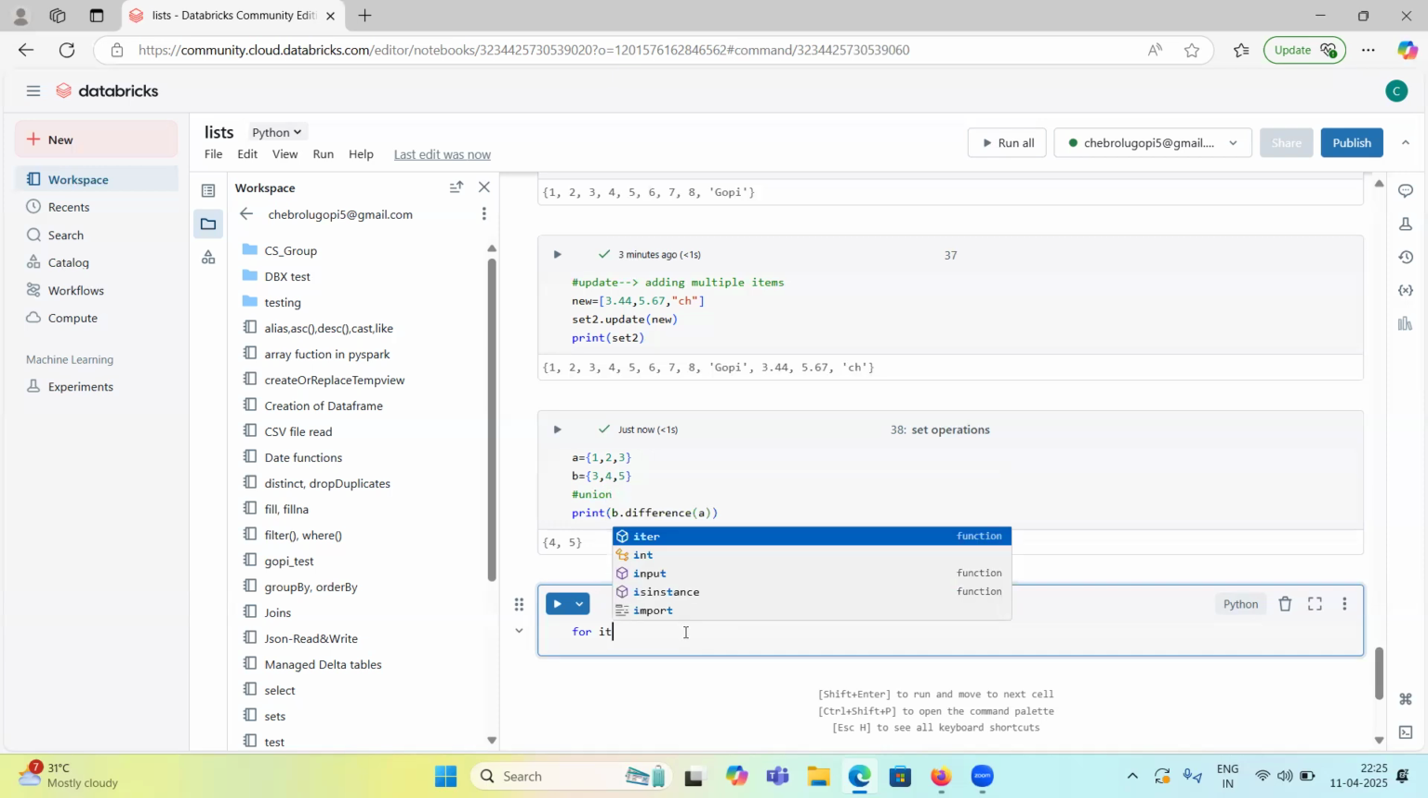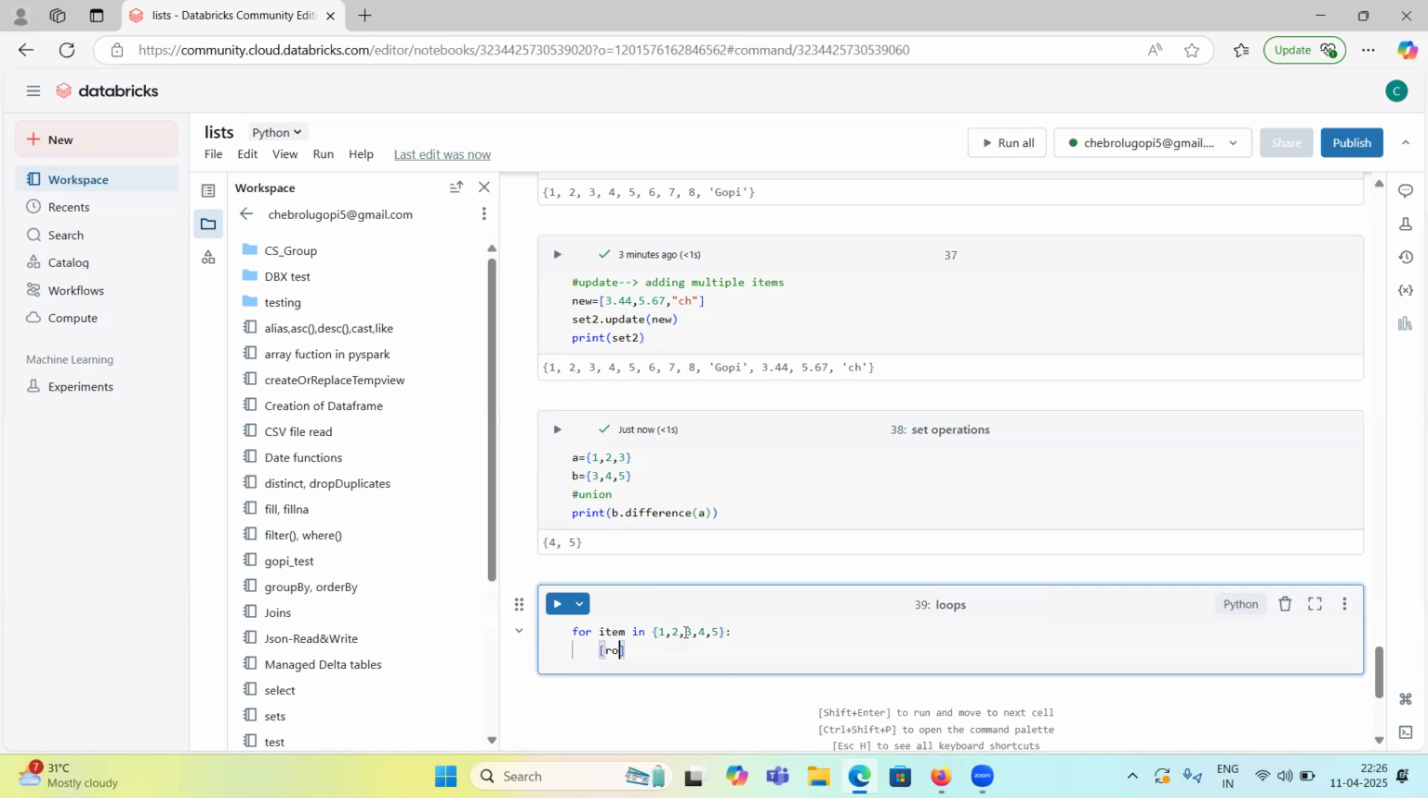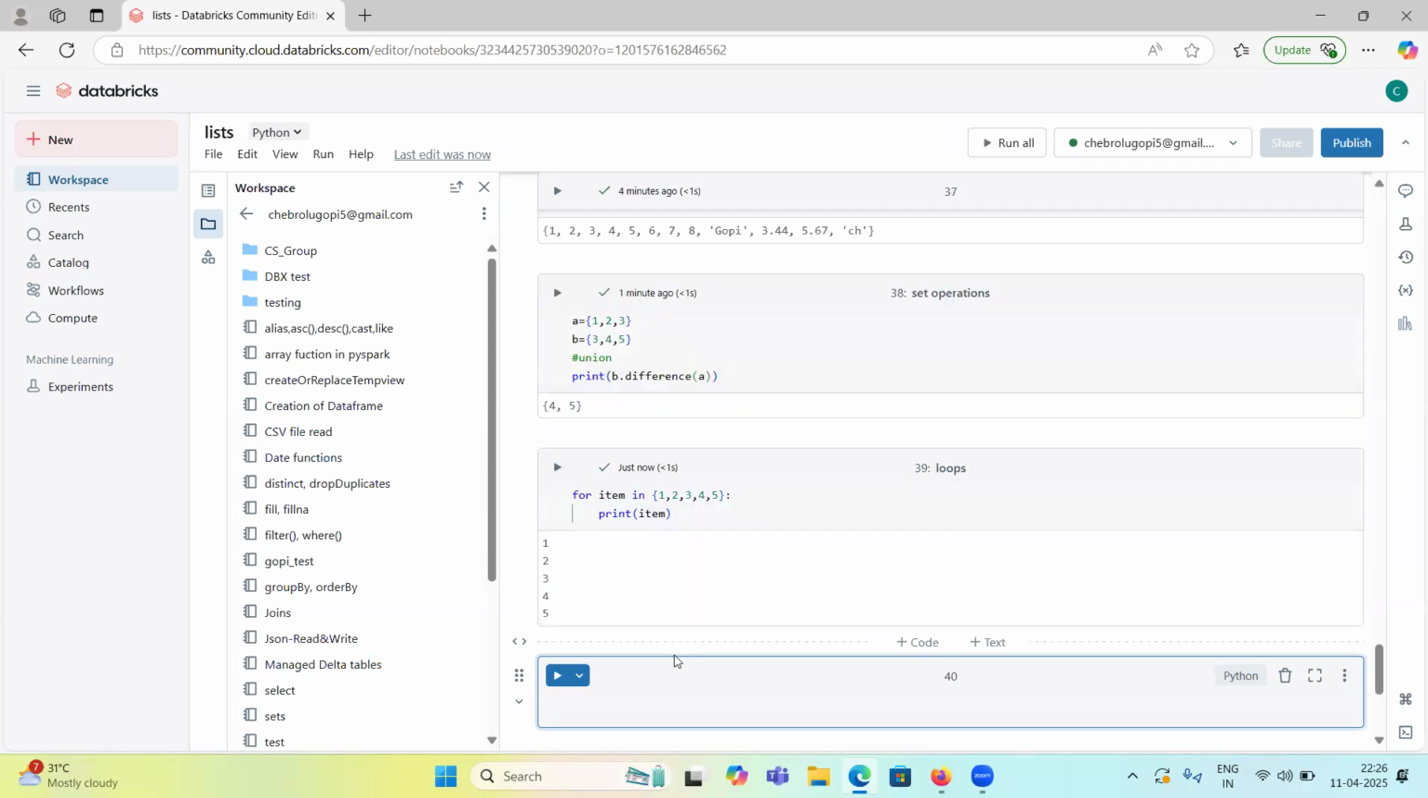So we have seen it. For item in set, this set 1, 2, 3, 4, 5. For item in this set, if I print item, what is it going to do? For item in this set means the first iteration item equals 1, so it will print 1. In the second iteration, item will be 2, so it will print 2. Let's see. See, so we can loop through the set also: 1, 2, 3, 4, 5. Five items, so five iterations.